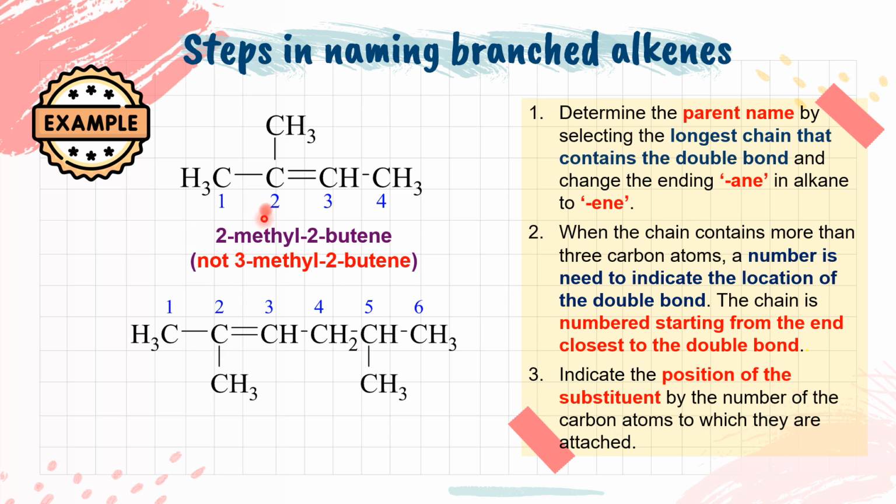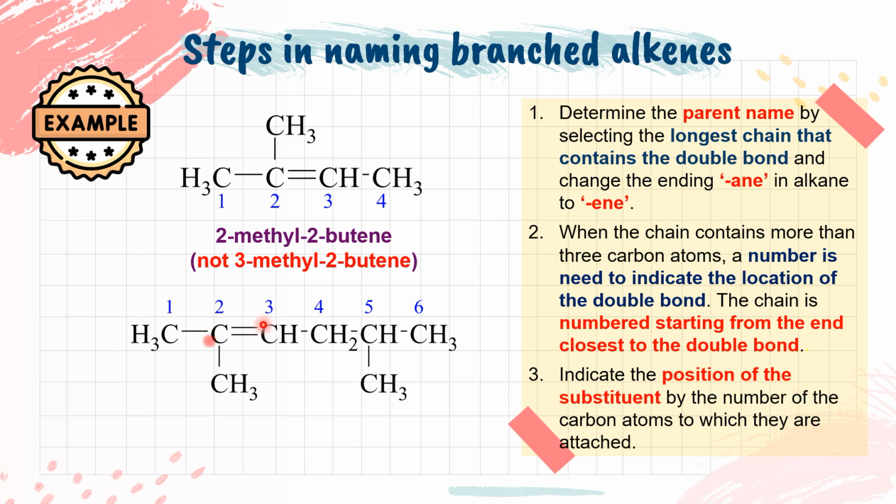alkene is 2-methyl. Okay, 2-methyl is the position of the methyl. Okay, 2 here is referring to the position of the double bond. Okay, butene. Okay, not 3-methyl. So 3-methyl means that the substituent gets the larger number 3. This is wrong. So the correct answer is 2-methyl-2-butene.